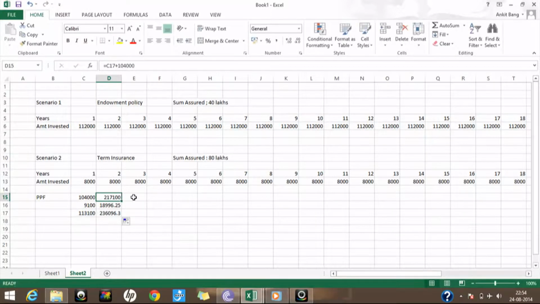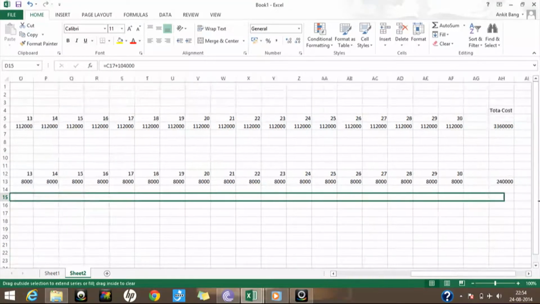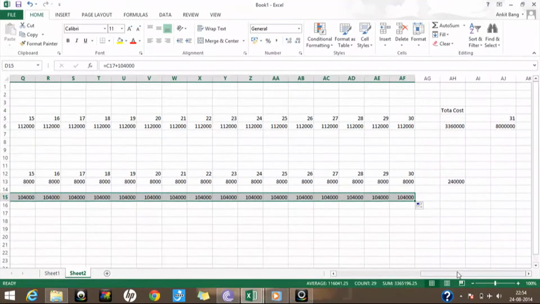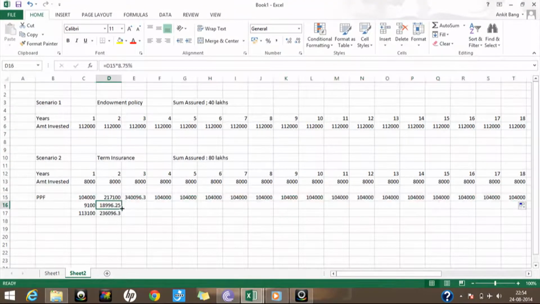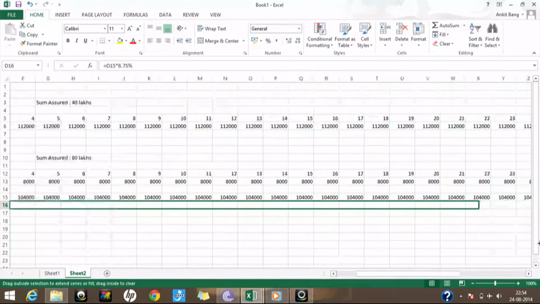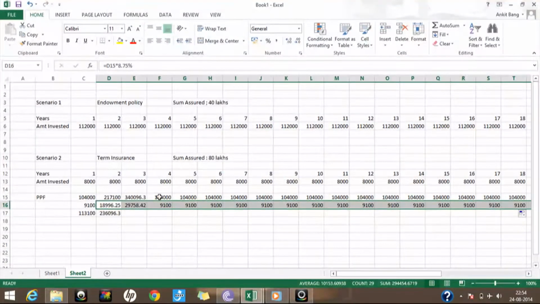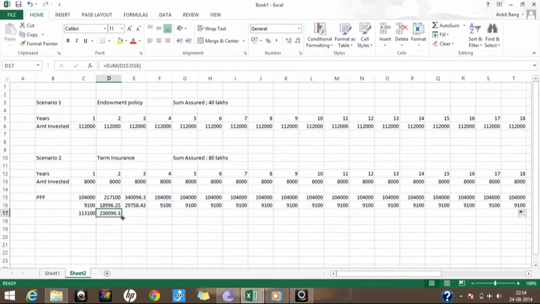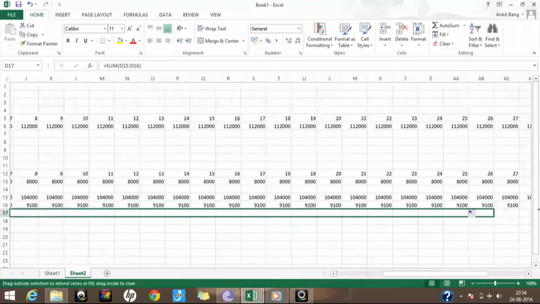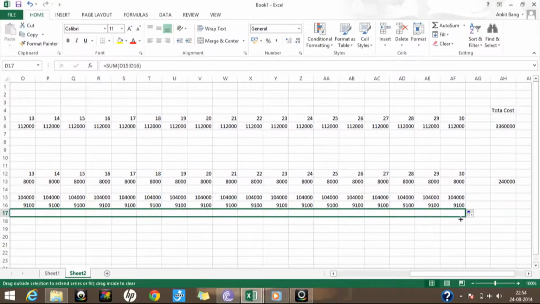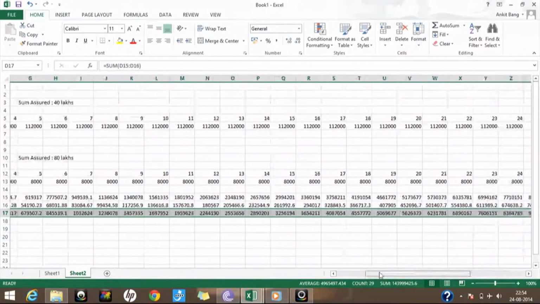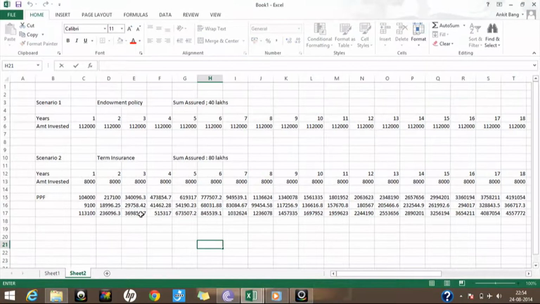So I will just drag the cells till 30 years to know the actual position at the end of 30 years. Okay, just a second. Okay, like this.